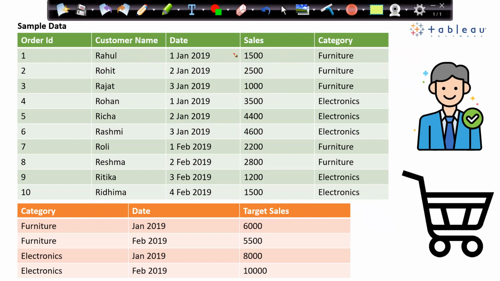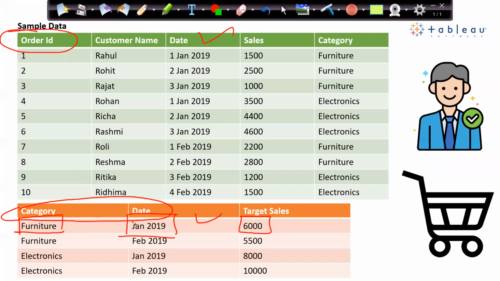So basically, again, I'll explain this. I'm looking for this furniture, which is a category, for the month of January. The target is 6,000. Now we are asking, can we join this table with this table? The granularity is different. This one is at the order ID level, and this one is at the category and date level. If I join this record with this record using date and category, what will happen? This 6,000 will replicate here, and 6,000 will replicate here.